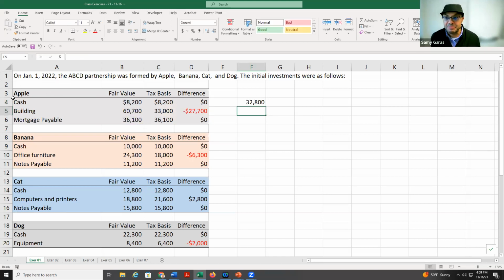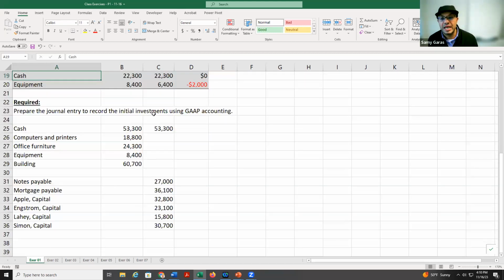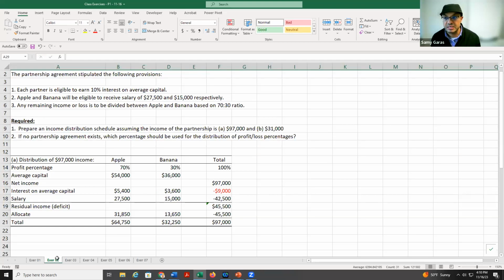So to get the capital of every partner, you get the assets minus liability. In the last one, there is asset but no liability. So we just add them. And this would be the model answer for the first exercise. Again, put my video on hold, try to do the answer by yourself and come back to check the answer. Now let us move to the second exercise.